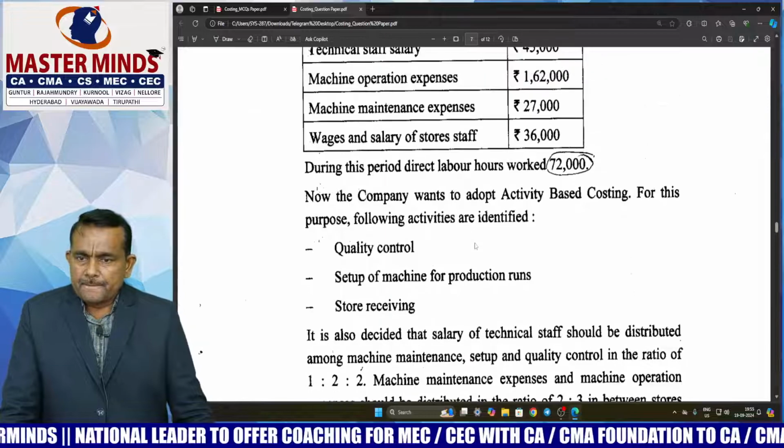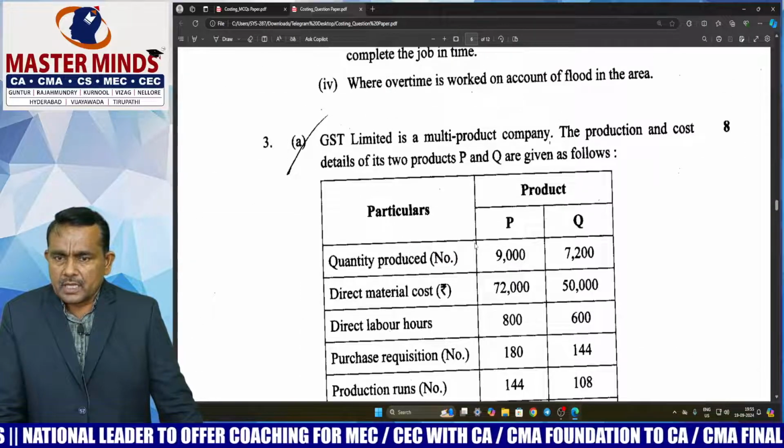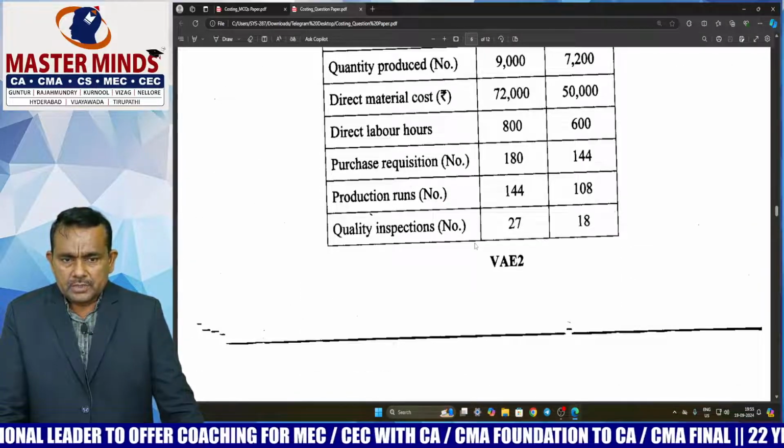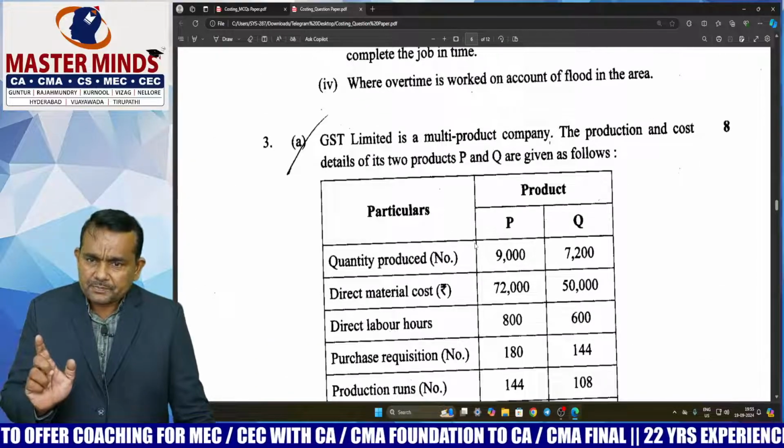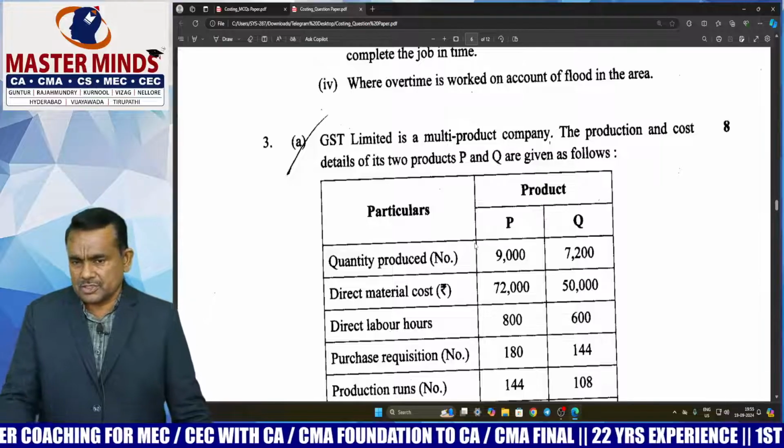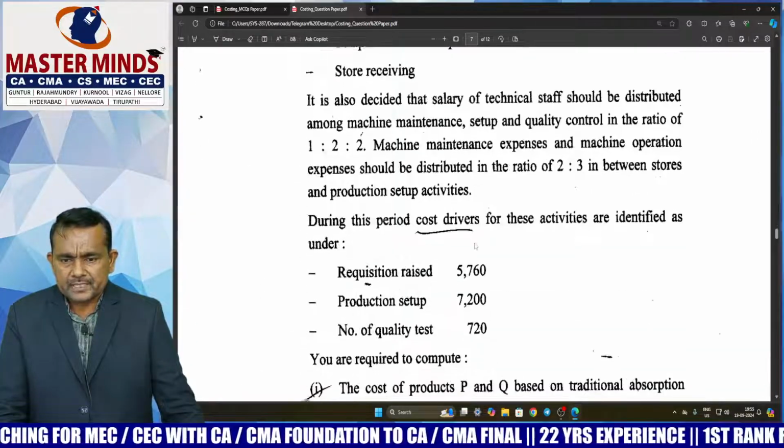So third question, easily you can do it, sir. 8 plus 6, 14. But only in the second question, part A, the lengthy question, that is the cost sheet. Next, fourth question, sir.